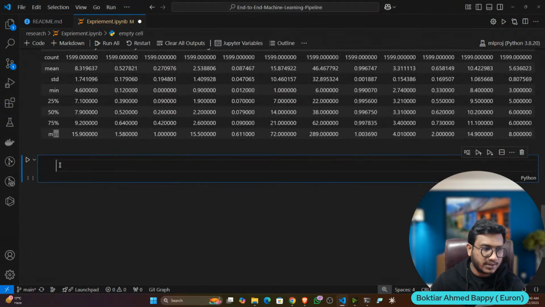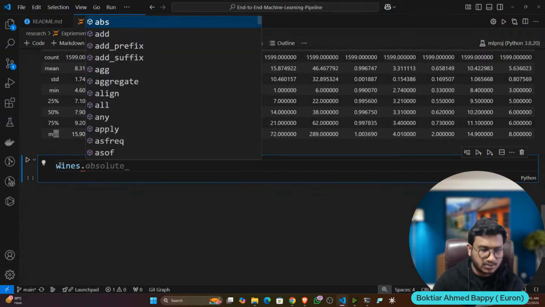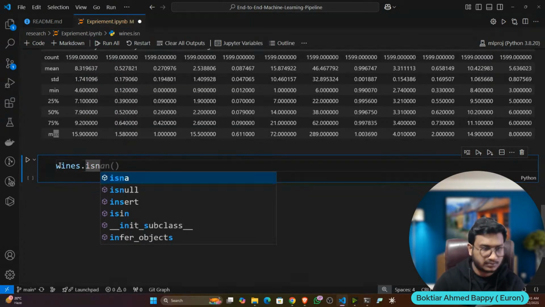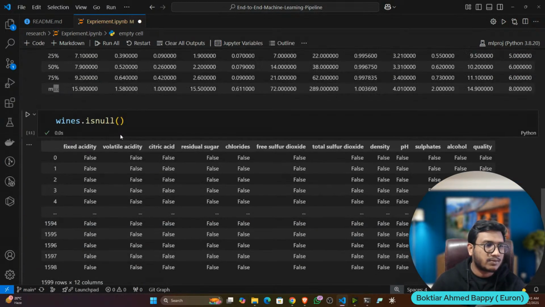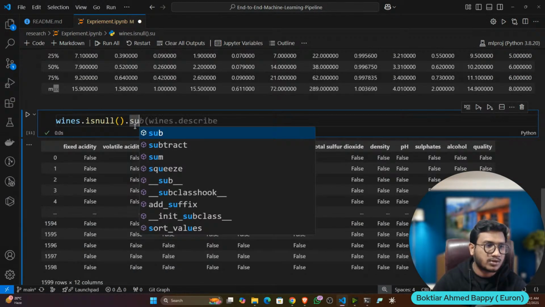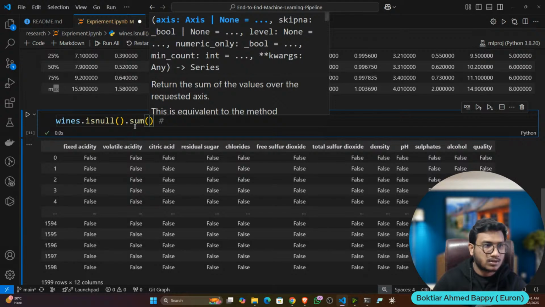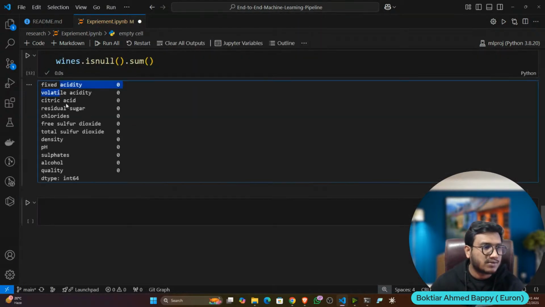Then let's check whether I'm having any missing values inside a column. So I can use isnull, and it will give me true or false, but I want the count. For this I'm going to use the sum function. Sum will list everything down, and you can see there is no missing value in this particular data.